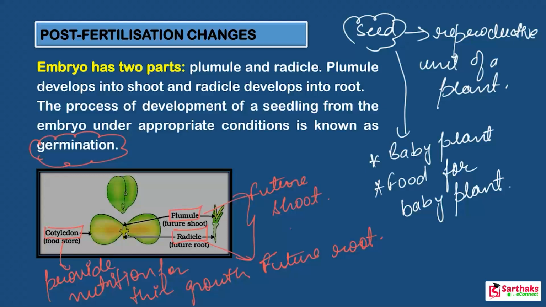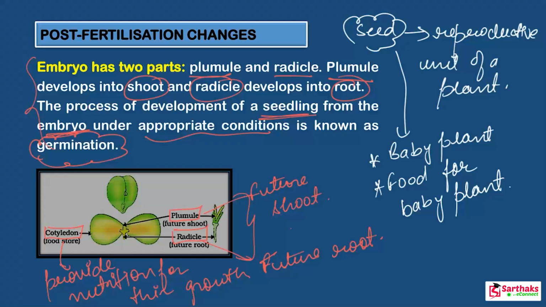Let me explain all these lines. The baby plant is called the embryo. It contains the plumule and radicle. The plumule develops into the shoot, while the radicle develops into the root. Germination is the process of developing a seedling from the embryo under appropriate conditions. Keep this in mind.